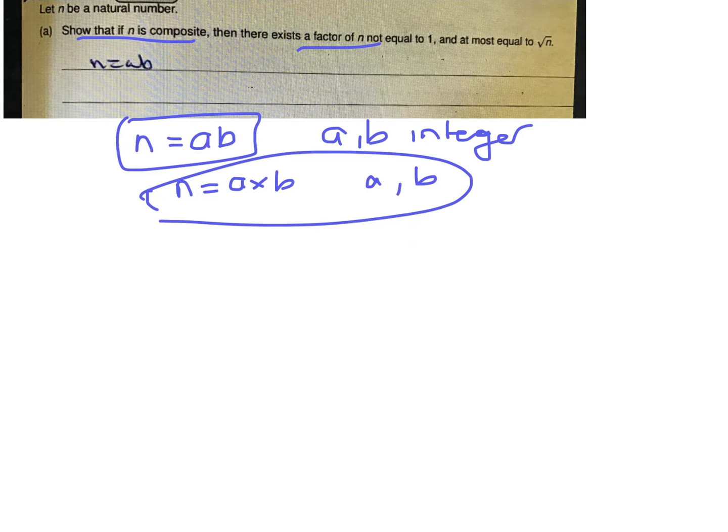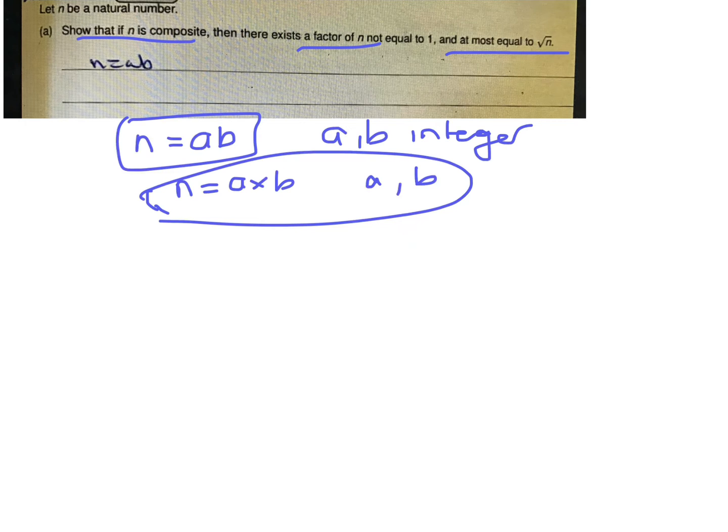Okay, so looking at this, the first thing that we want to do is show that if n is a composite, so that's why you let n equal ab, where a and b are integers, because then n has factors, see? A times b. A is a factor, b is a factor. Then there exists a factor of n not equal to 1 and at most equal to the square root of n.